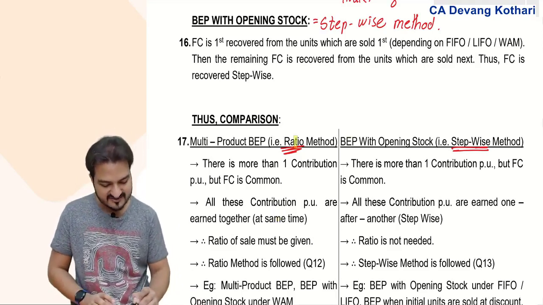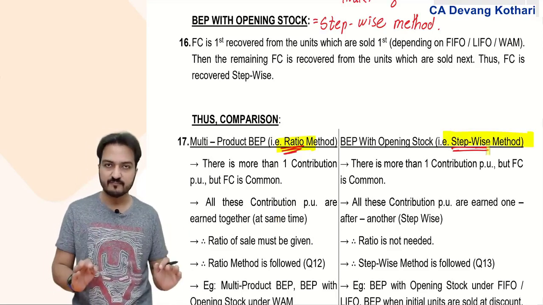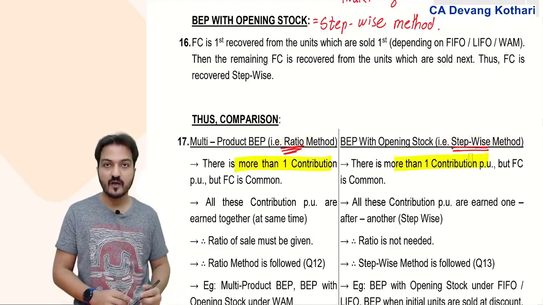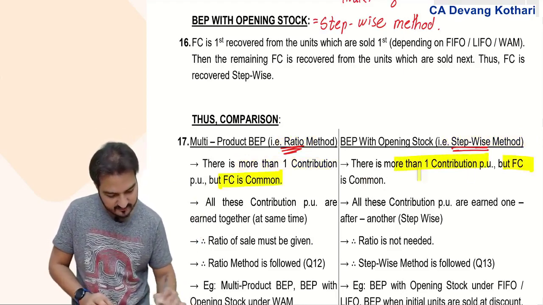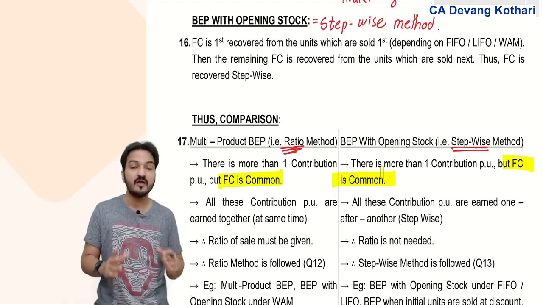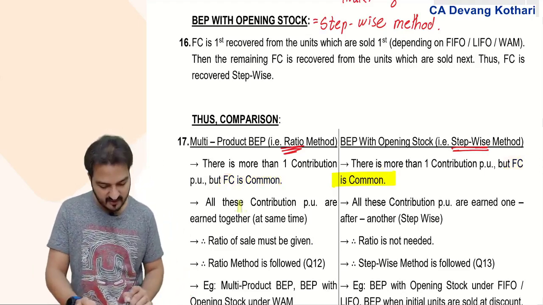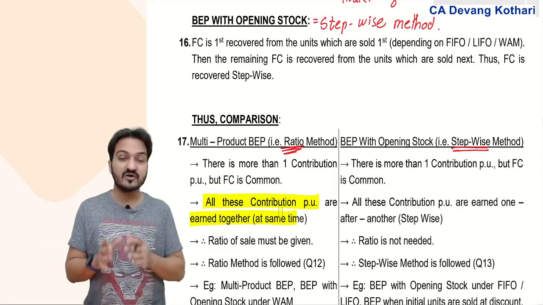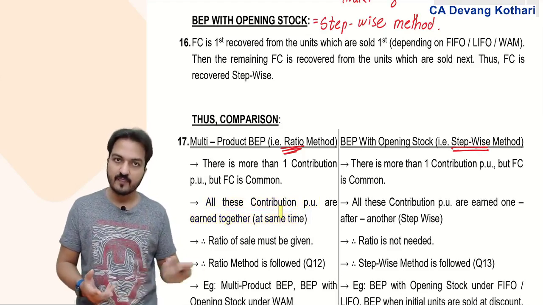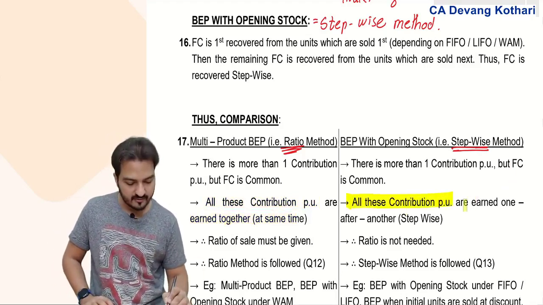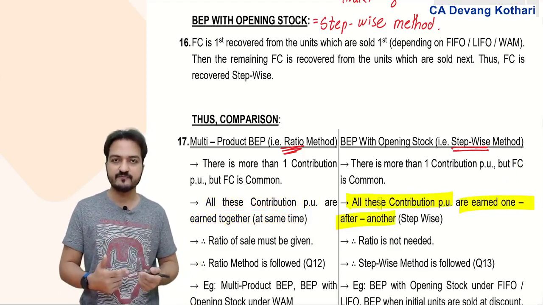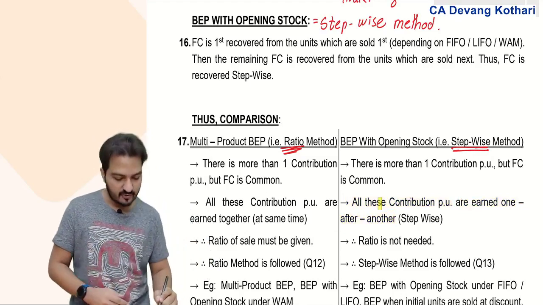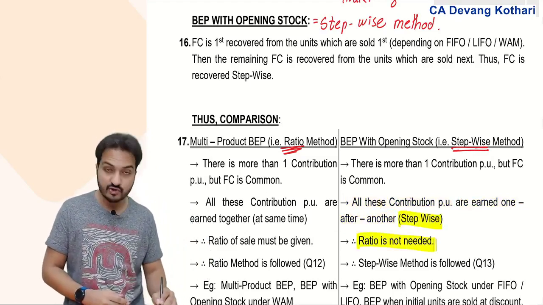Ratio method and stepwise method, both of them require that there is more than one contribution. Look, both of them need that fixed cost is common. Yes, fixed cost is common at both the places, but the difference is that ratio method is applicable when all these contributions are earned together at the same time. Because they are earned together, ratio has to be given. And if all these contributions are earned one after another stepwise, like first I sell opening units, then I sell current year units, then you have to follow the stepwise method. In such case, ratio is not needed.